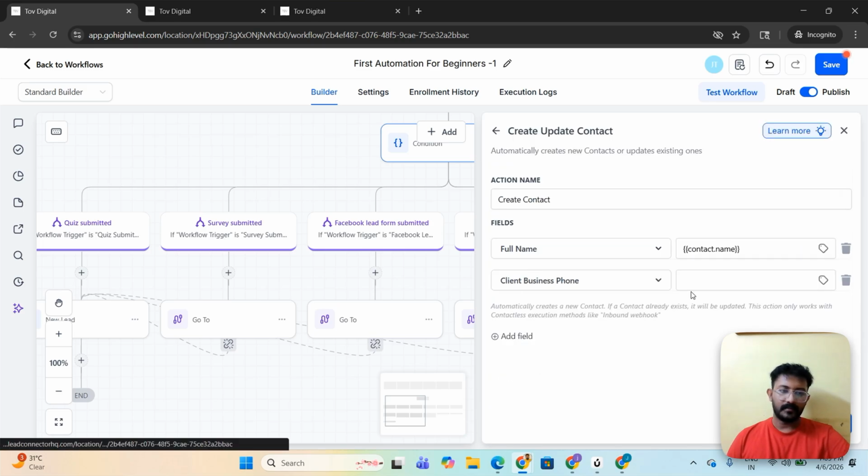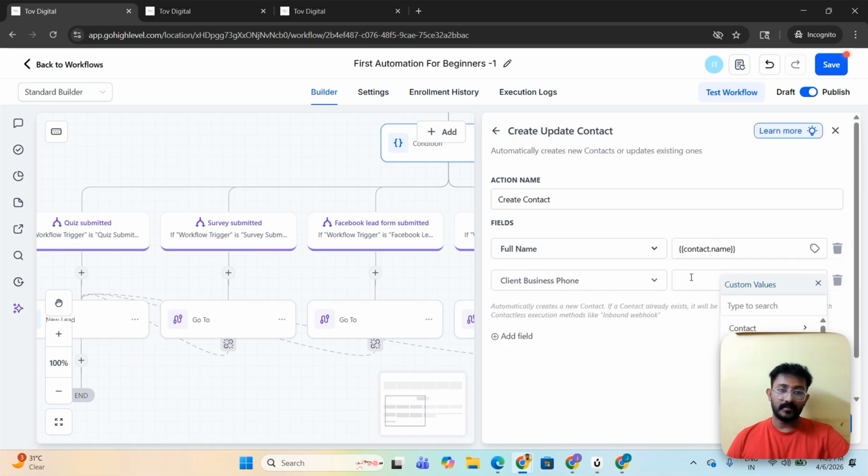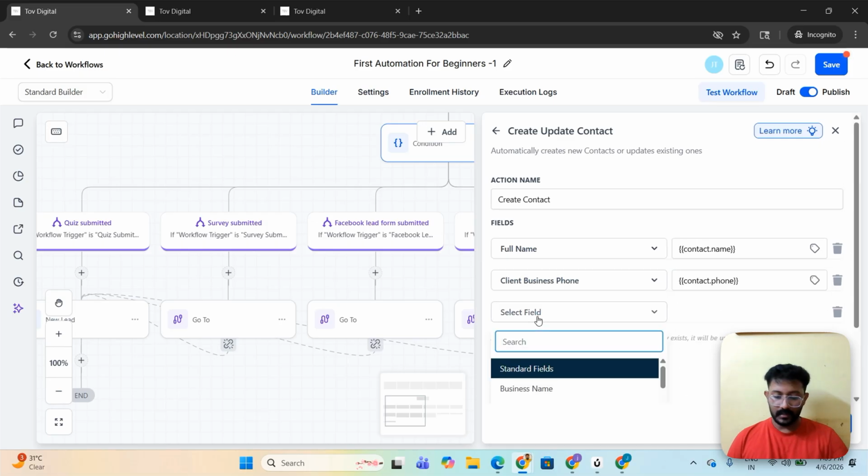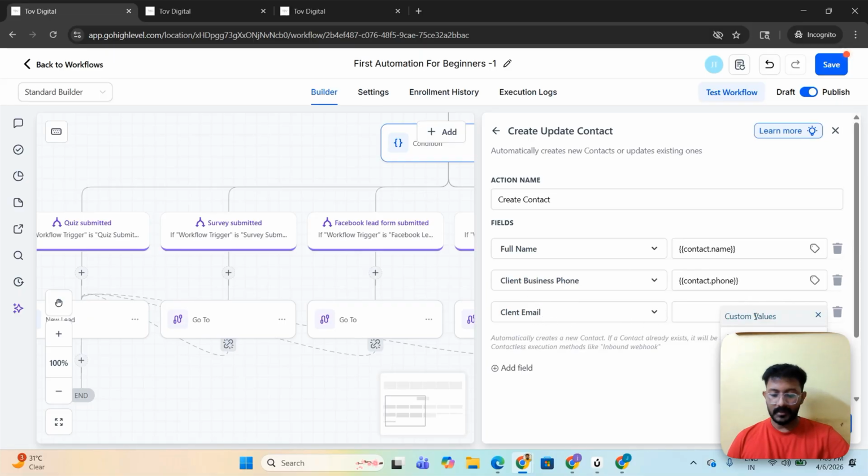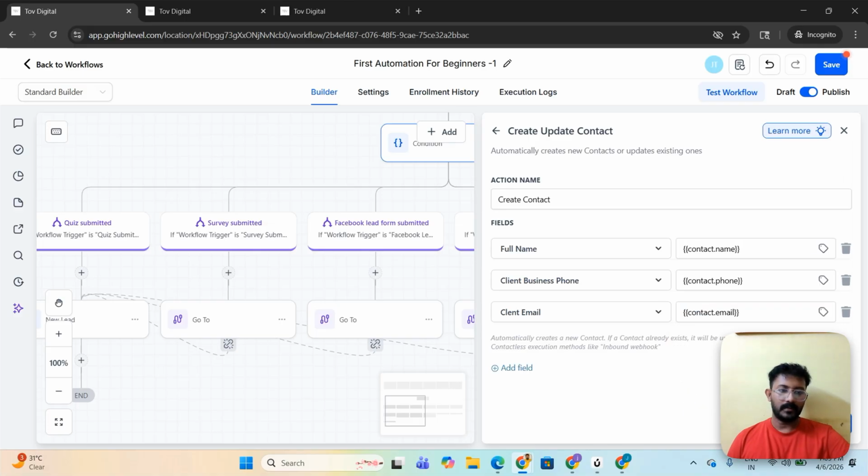Okay, client's business phone number. You need to create a separate field, that is much better. I haven't created it, so I would always suggest client email rather than using these inbound fields. It's better we create a field in the backend. So I'll show you how that is done.